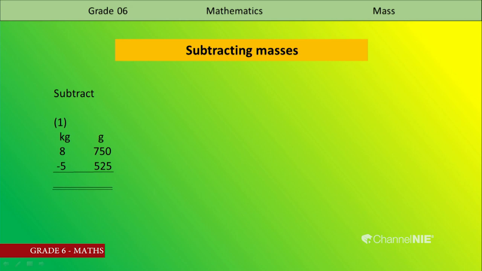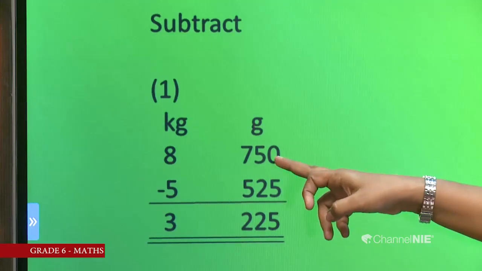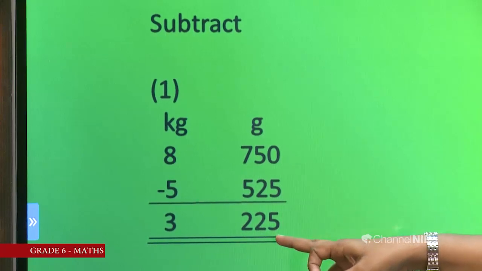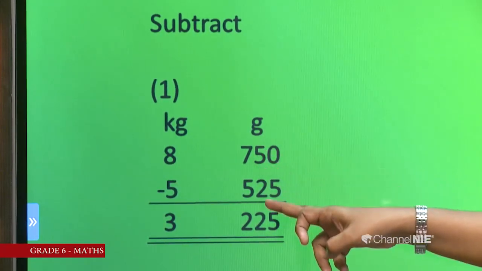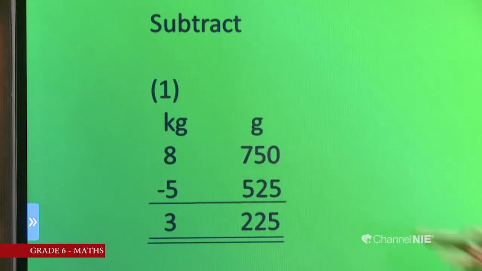From 5 we can bring 1. Then 10 subtract 5, the answer is 5. Then here the remainder is 4. 4 subtract 2, the answer is 2. Here 7, the same number, 7 subtract 5 is 2, 8 subtract 5 is 3.